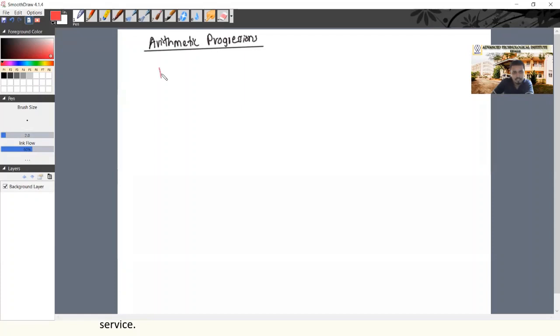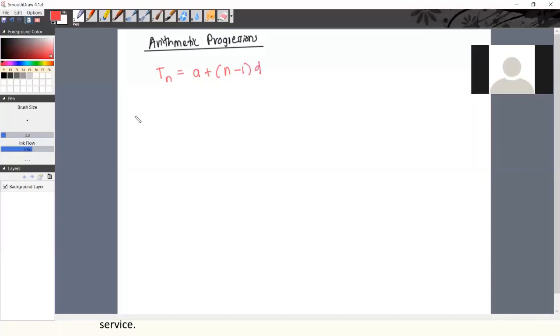How to find the value of the nth term? How can we find that? Imalka, how can we find the value of the nth term? A plus n minus 1 into d. Okay.